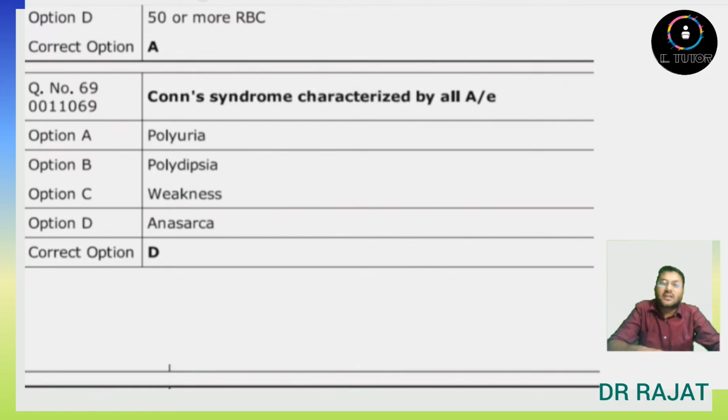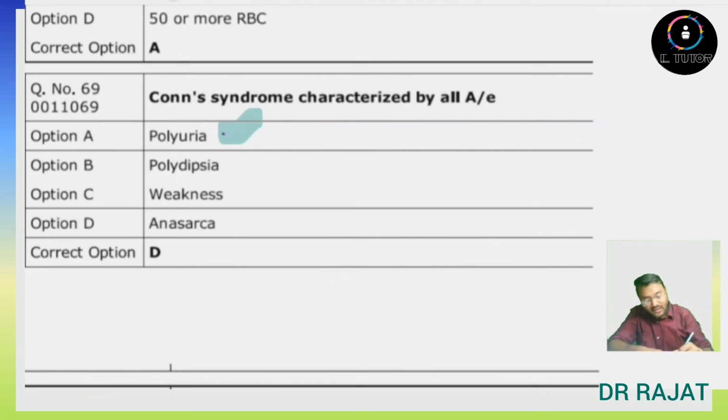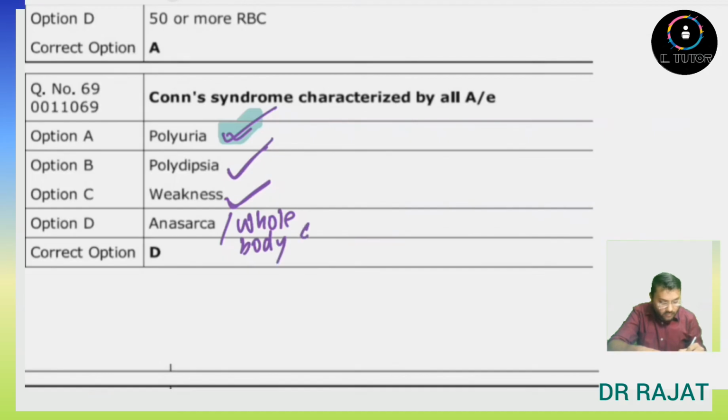Conn syndrome is characterized by all except. So polyuria, this is true. Polydipsia, yes, of course, this is also present. And weakness will be there, this is also true. And anasarca, which is whole body edema, this is not seen in Conn syndrome. In Conn syndrome, increased water will be there in the body due to more absorption by aldosterone, but anasarca is not present. Anasarca or whole body edema generally occurs due to third space loss of fluid, which is not seen in the case of Conn syndrome. The answer will be option D.